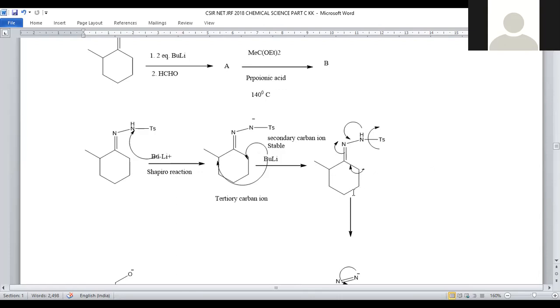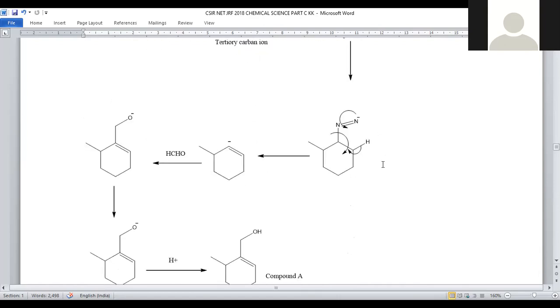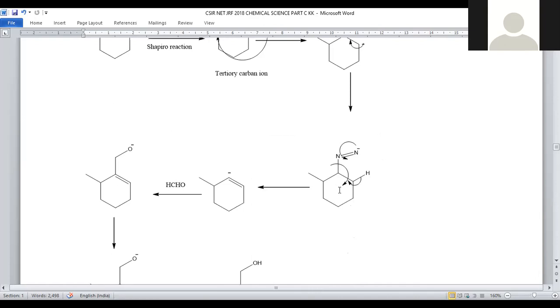Now, let us participate in the delocalization of electrons. This negative charge is polarized so that the carbon-carbon double bond, and this pi bond, is shifted towards nitrogen, and the electrons present in the nitrogen will be moved towards this side, and the tosyl group, being the better leaving group, can be discarded from the system, and we will get a nitrogen double bond and a newly formed double bond in between. And in the next step, the nitrogen molecule will be discarded as N2. We will get the vinyl carbene ion. Vinyl carbene ion will be generated.